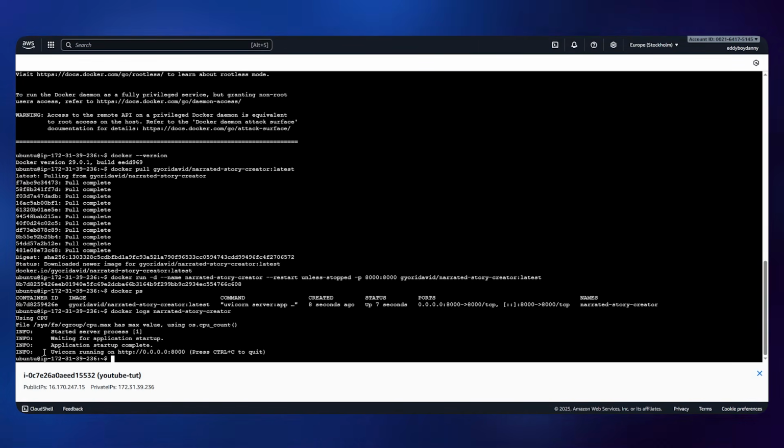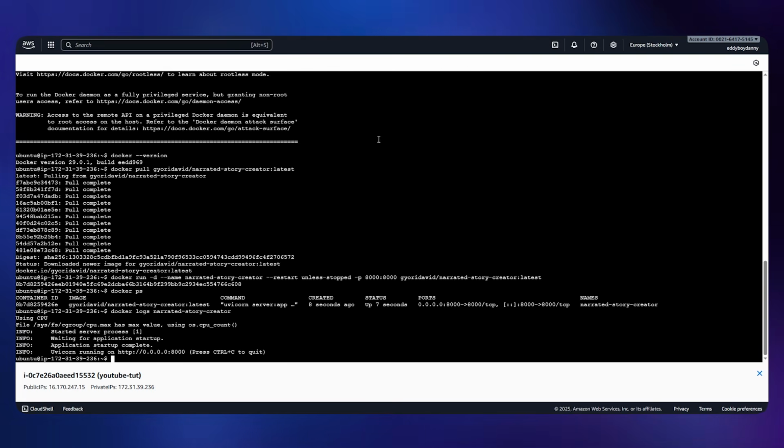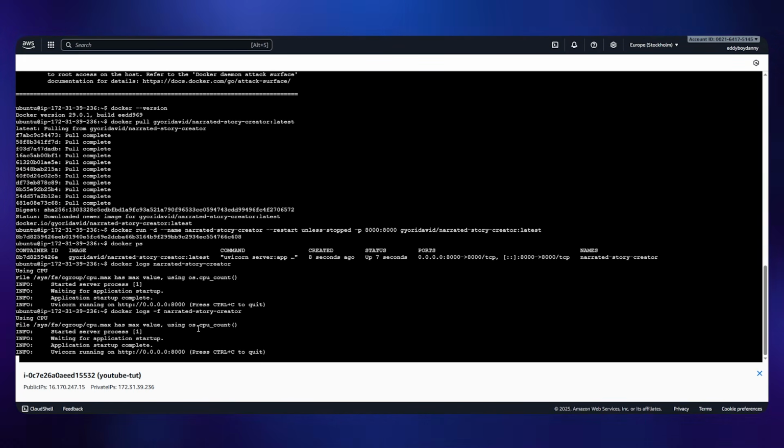Okay, it says it's running, but we can see even the live logs if we want to. That means whenever we make any videos, we will be able to see this. Now it's on the live command. That means whenever we do anything with the server, we send any request, we do something, it's going to come up here. I mean the results.